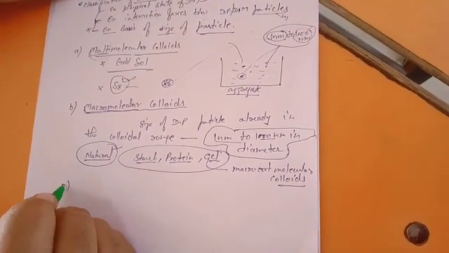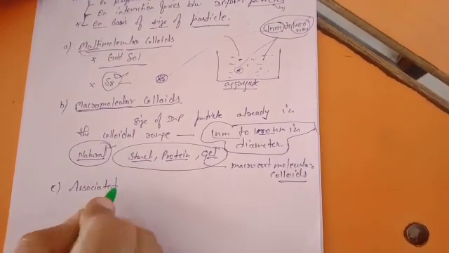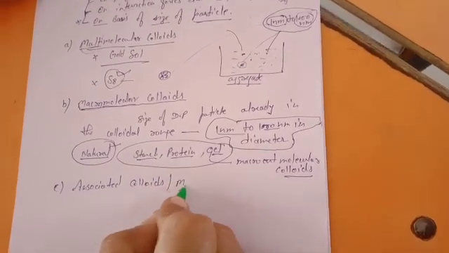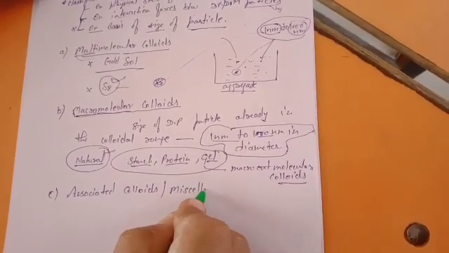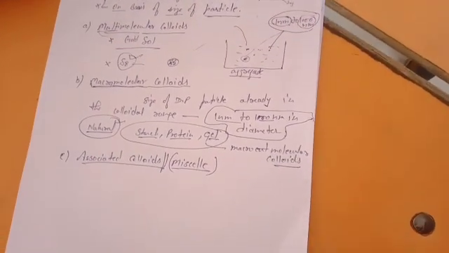Now the third one is known as associated colloid, or it is also termed micelle. Both names are accurate, whichever you use, associated colloid or micelle.